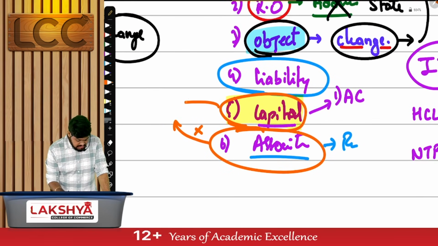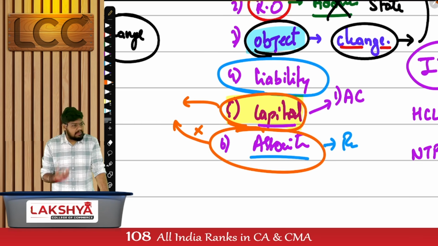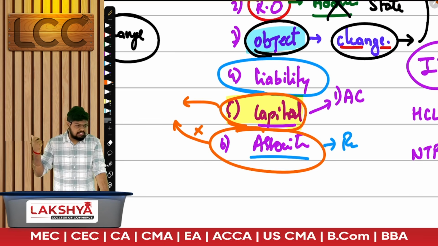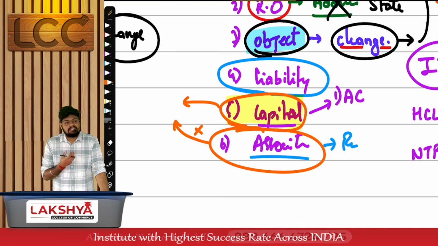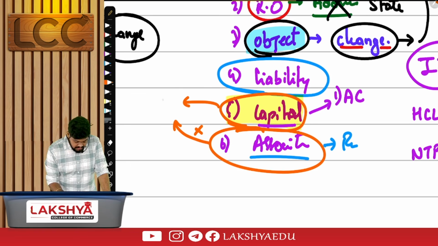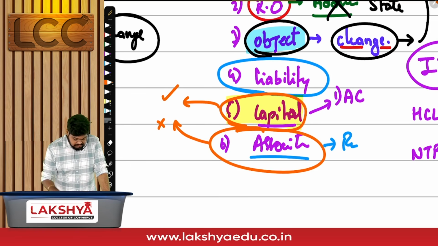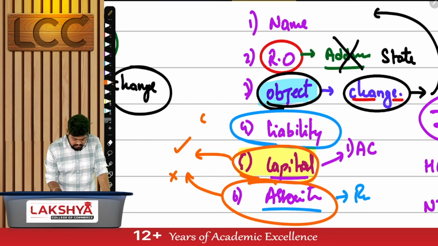So we are just defining, out of the 6 clauses, what can be altered and what cannot be altered. Association clause, can it be altered? No. It's not that it cannot be altered as a topic; it is simply not possible to alter it. Capital clause, can it be altered? Yes.